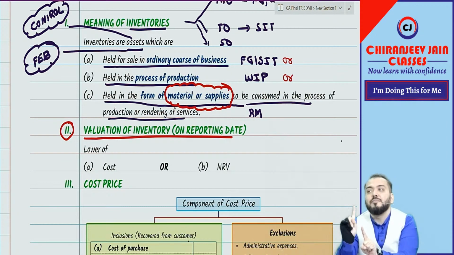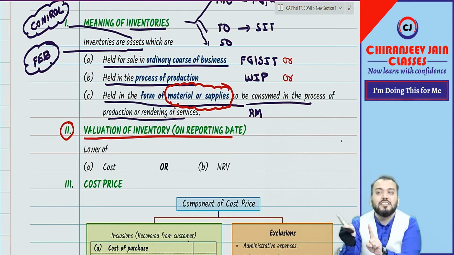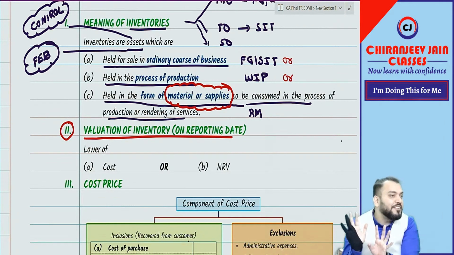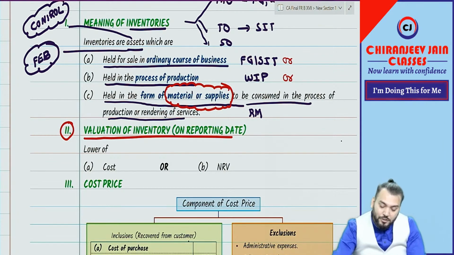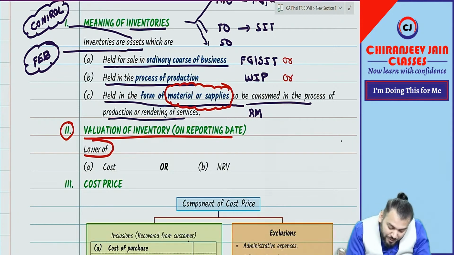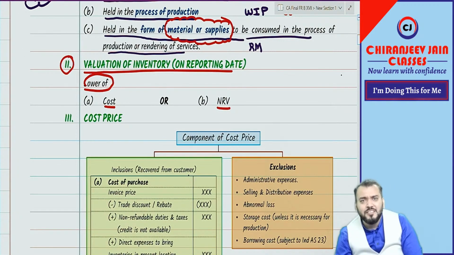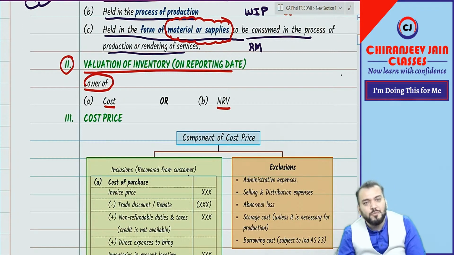But fair value, market price and NRV are different terms. NRV means net realizable value. Why lower? Due to which concept? Conservatism. Due to the conservatism principle, cost price or NRV, whichever is lower.